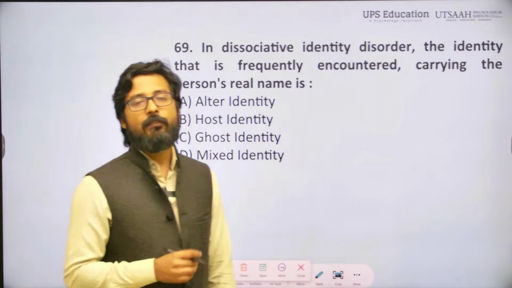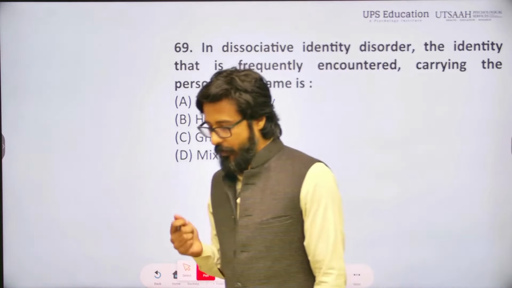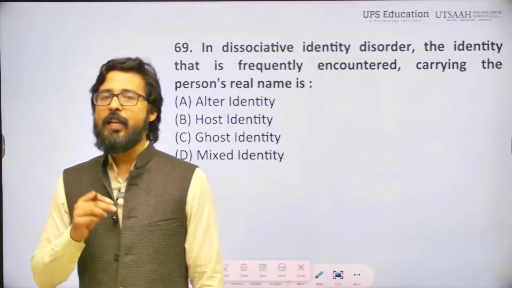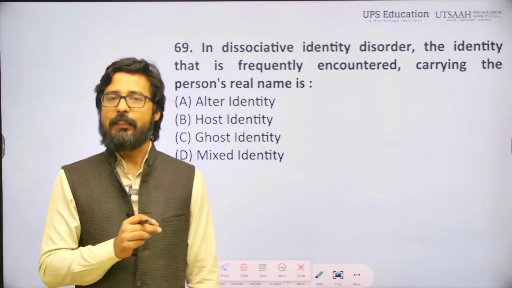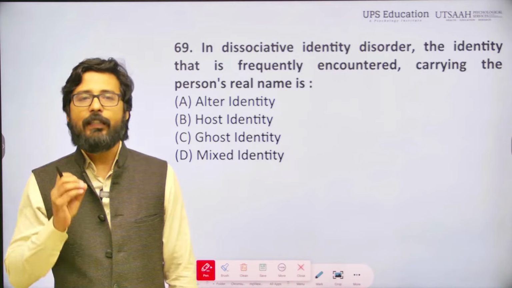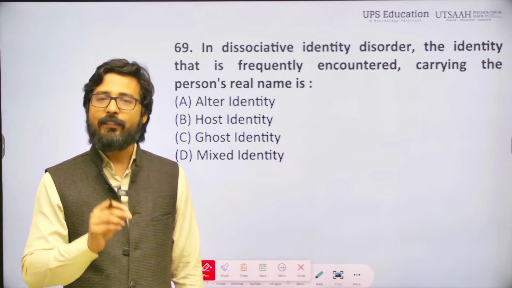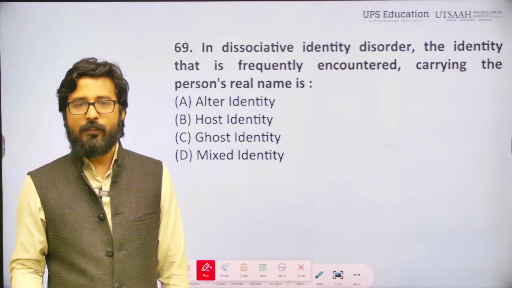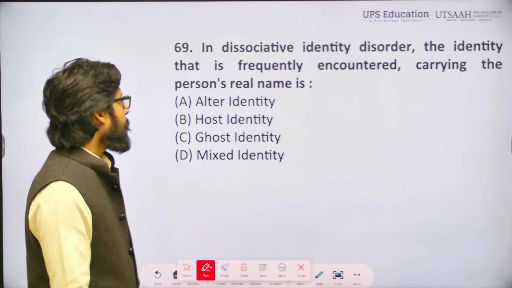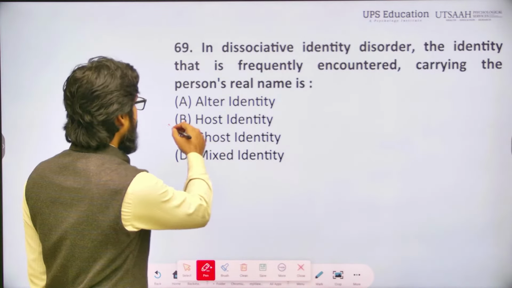In dissociative identity disorder, the host identity is the primary identity that carries the person's real name and is often the identity that interacts most with the outside world. So host identity will be the right answer.